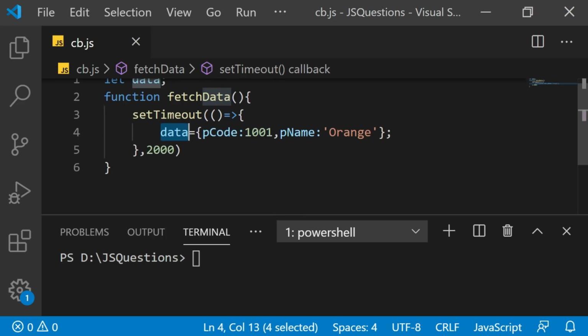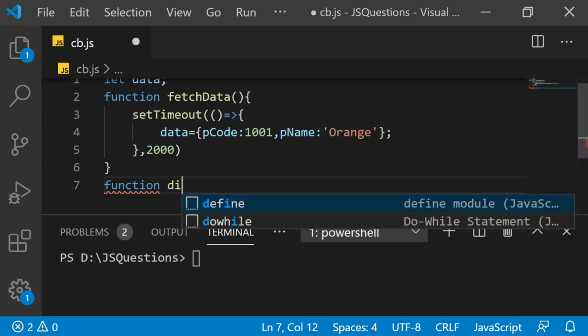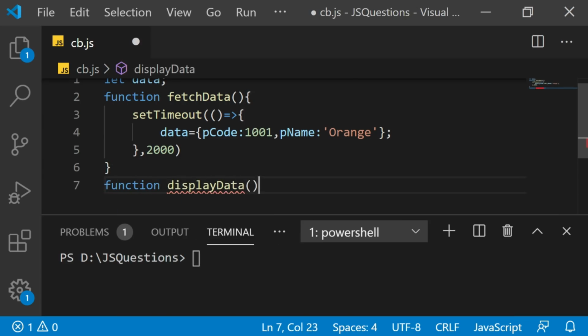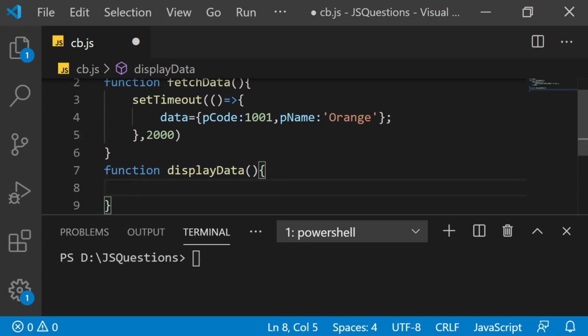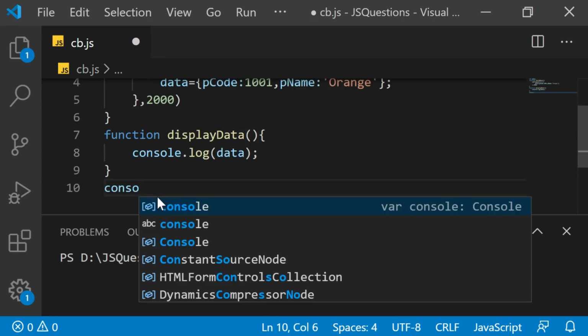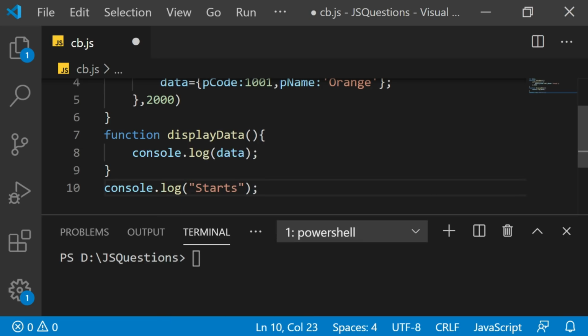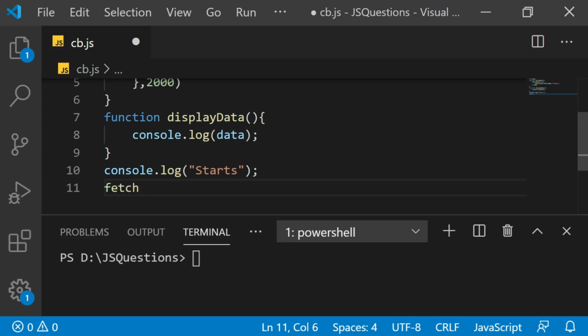Now there is one more function we assume that is for displaying data. So I'll say displayData, and what this function does is that the data which is fetched, we want to display. That's it. Imagine that I'm having here a few lines. I'm just writing that this program starts here. Then we call the fetchData.